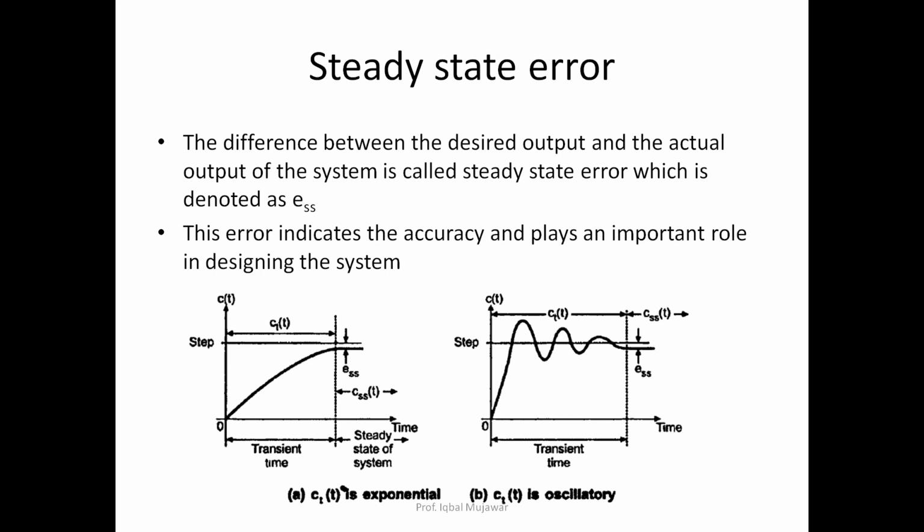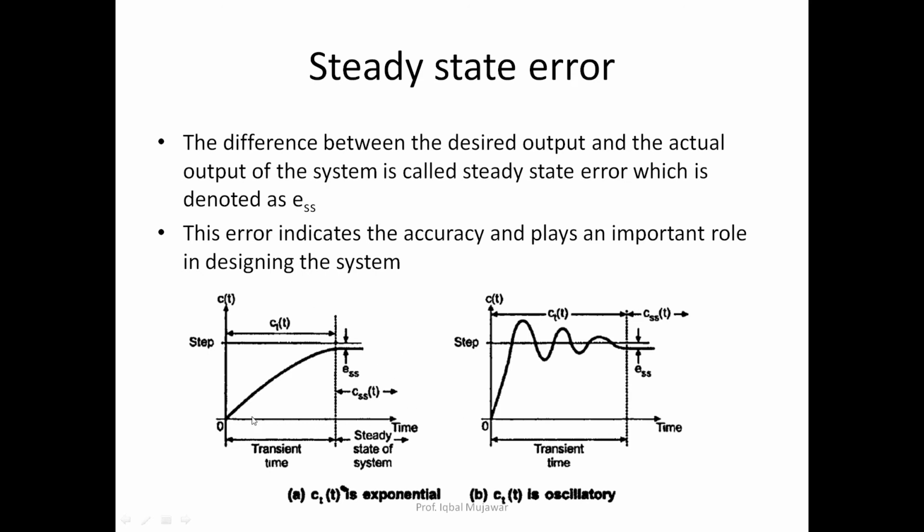There are two types of error, transient and steady state. Now we move towards the steady state error. The difference between the desired output and the actual output of the system is called the steady state error, denoted by e_ss. As we know, in steady state analysis we get an error, and that error is called the steady state error. This error indicates the accuracy and plays an important role in designing a particular system.